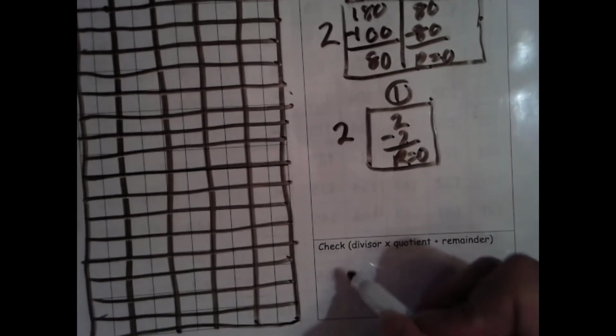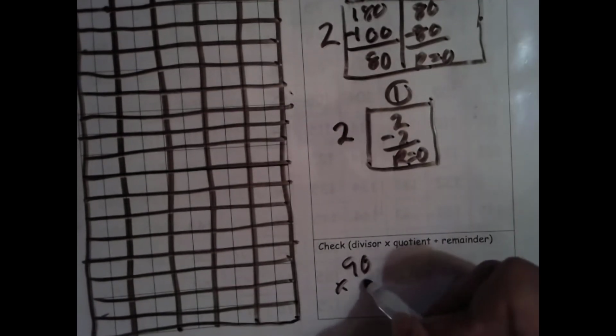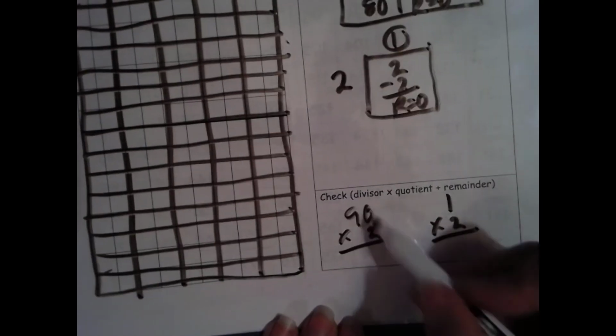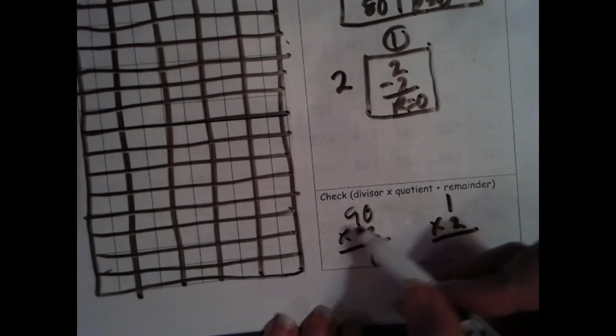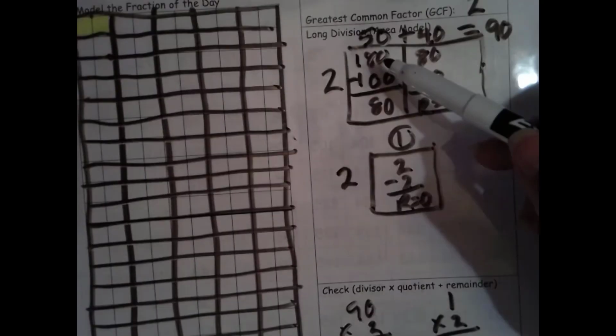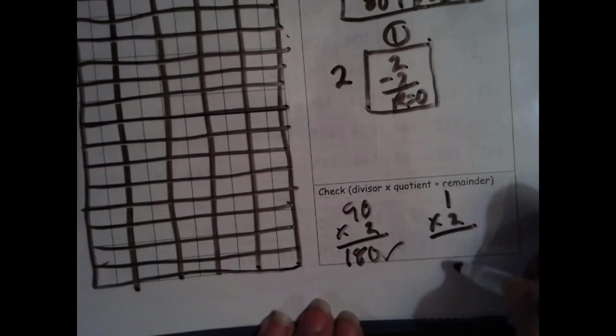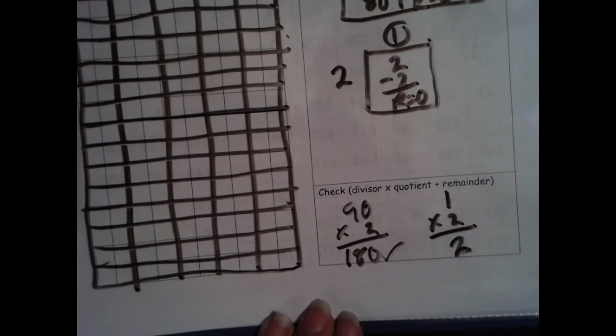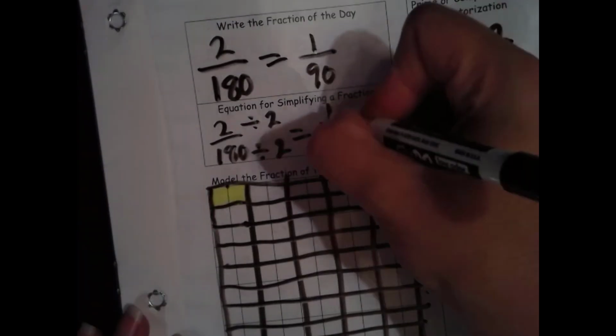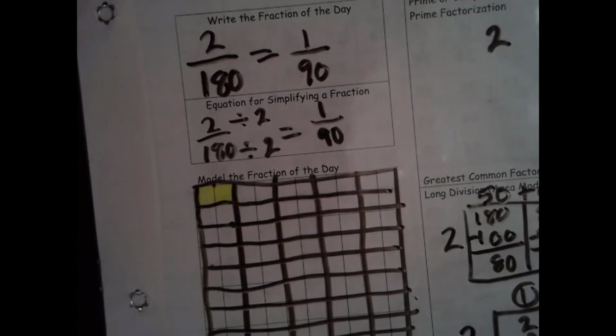Since my remainder is 0, and the identity property of addition says it's going to stay the same, I don't need to worry about adding 0. 2 times 0 is 0. 2 times 9 is 18. That matched my original number, my dividend, so that checks. 2 times 1 is 2. Well, that is the identity property of multiplication. When I multiply by 1, it stays the same. Check. So my fraction is definitely 1/90th.